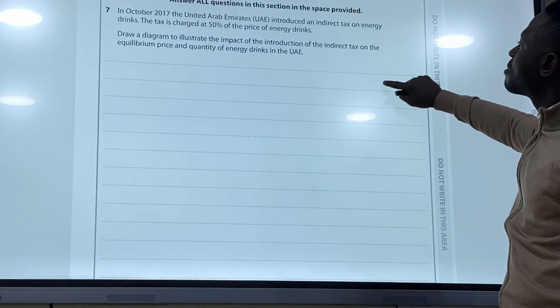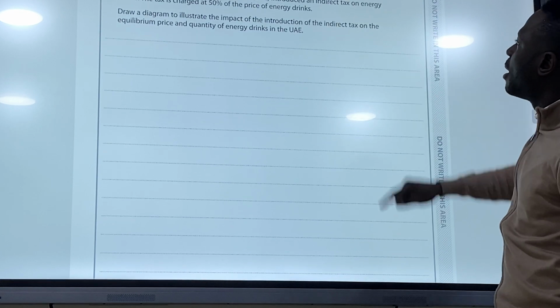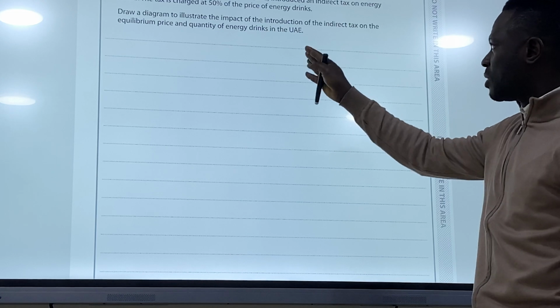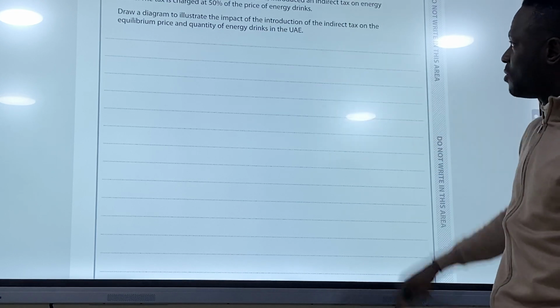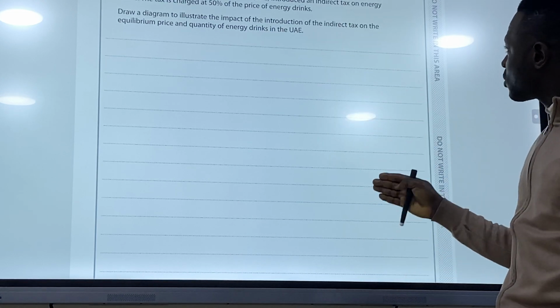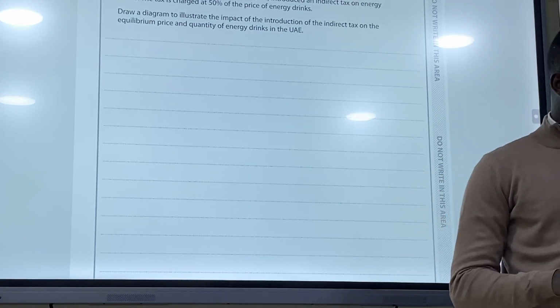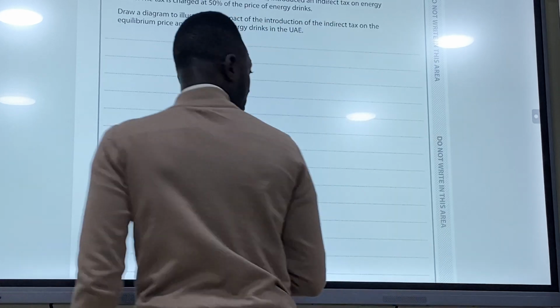Question 7. In October 2017, the UAE introduced an indirect tax on energy drinks. The tax is charged at 50% of the price of energy drinks. Draw a diagram to illustrate this impact. Indirect taxes will reduce supply. Yes or no? So the first thing we have to do is draw a graph.